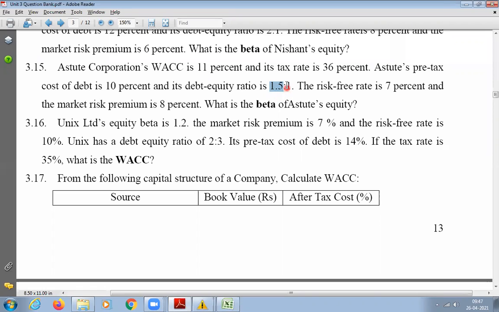And for equity, how much will you take? 1 divided by 2.5. Risk-free rate is given and he has given risk premium, that is RM minus RF, 8%. Then you have to calculate the value of beta. If you want to calculate the value of beta, you need to first calculate cost of equity. Okay. So that is why I gave both of these as homework.